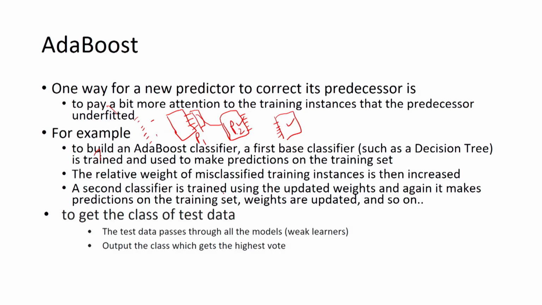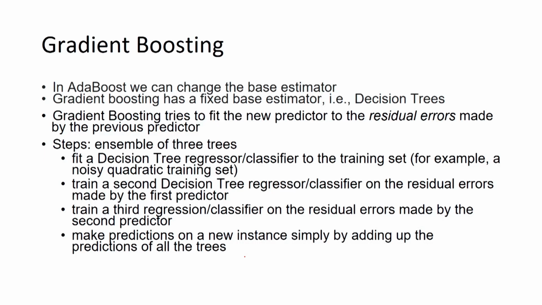And finally, after training, when you are getting a new test data, the test data will be passed through all the models. So, these are all the predictors, you will provide this new test data, and then the output will be the class which gets the highest vote. So, the prediction for the test data will be the same as we have seen in general for any ensemble learning technique.